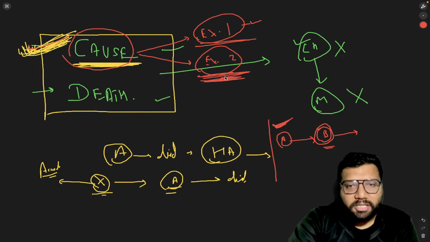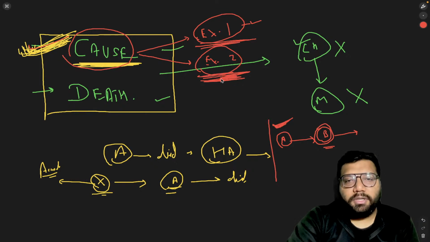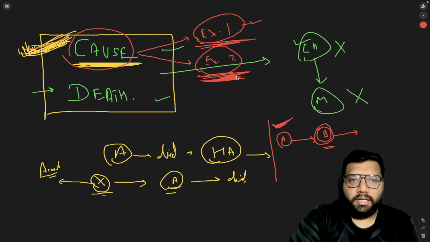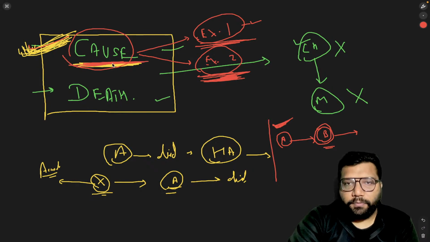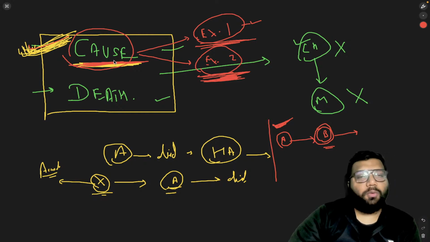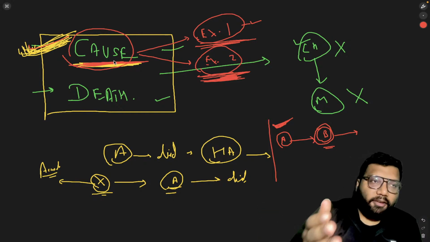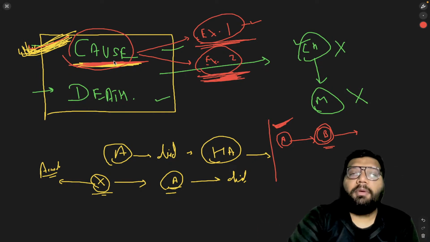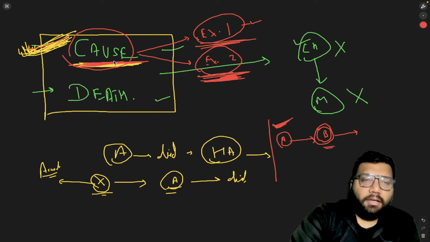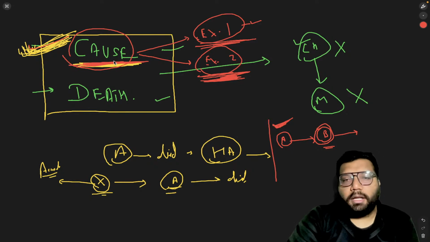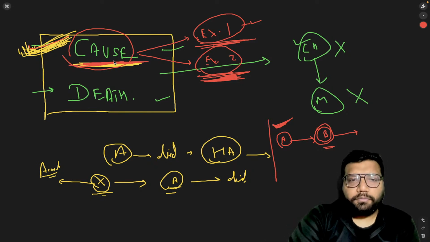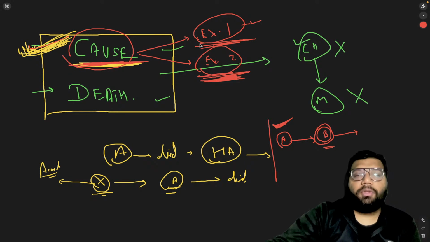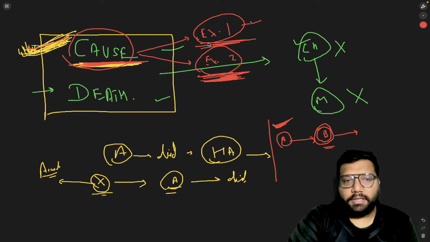So both your explanation 1 and explanation 2 of section 299 are related with the concept of cause. And if there is a natural death, no one will get the punishment. And if any person has caused the death of another person, that person will be liable for punishment, either for culpable homicide or murder. That we need to figure out as per the other important facts of the case.